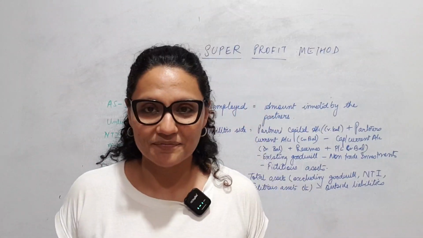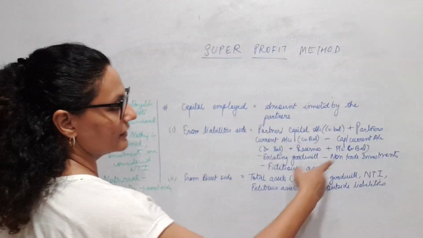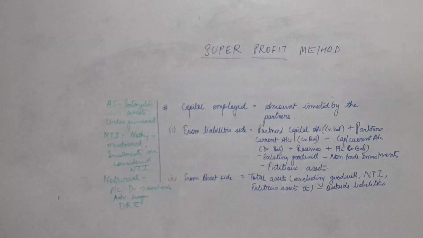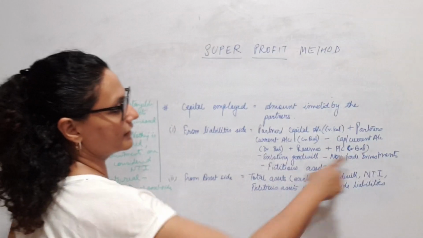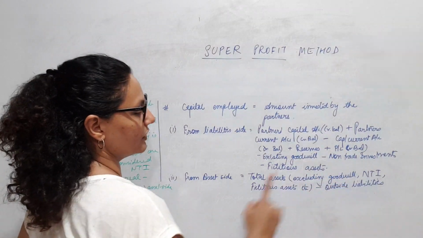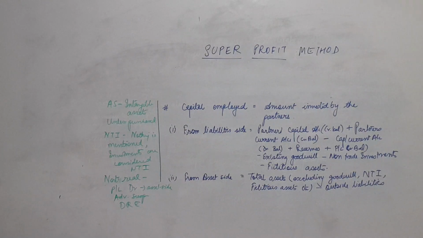Now come to the adjustments. So here we need to adjust that with all of this. Very important. Please make a note of this. Now same thing if I come from the asset side. Asset side I will have all the assets. So let's not name all the assets here. We'll take it as total assets. Let's take total of the balance sheet there. All the assets. Excluding, of course, whatever we subtracted from here. Goodwill, non-trade investment and fictitious assets. That is anyways not part of my assets.